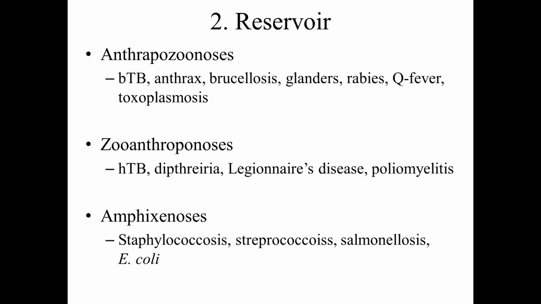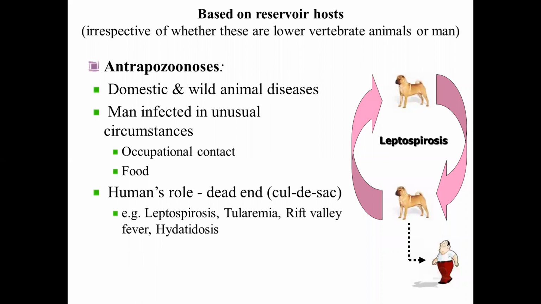We call such zoonosis amphixenosis. So this reservoir-based classification of zoonosis into anthropozoonosis, zooanthroponosis and amphixenosis is based on whether the human or the animal populations maintain the infection in nature.